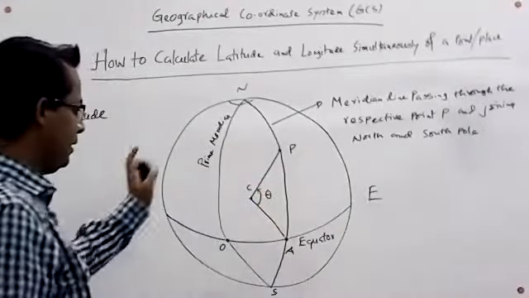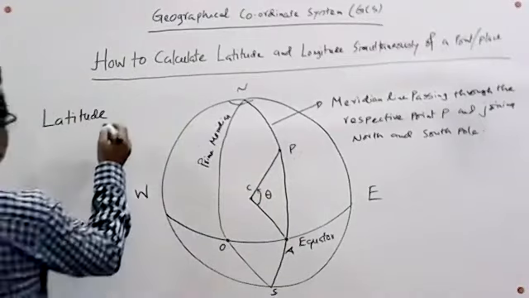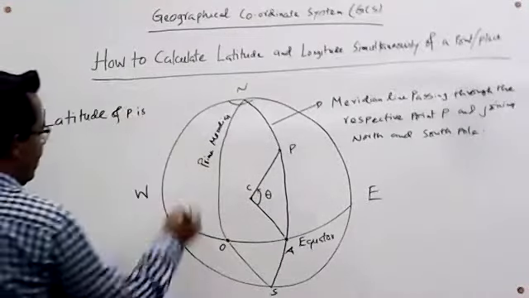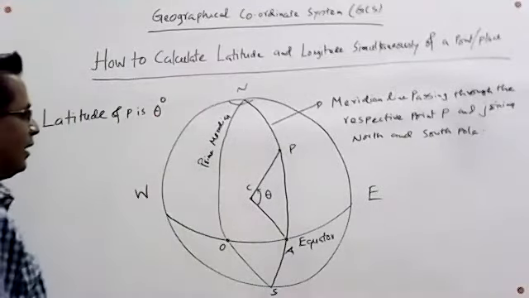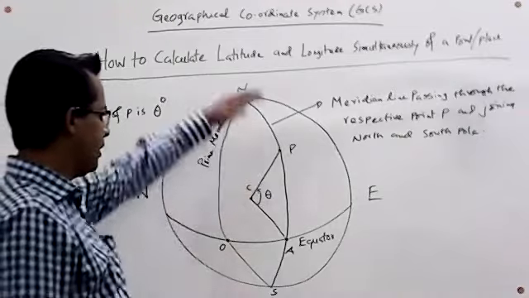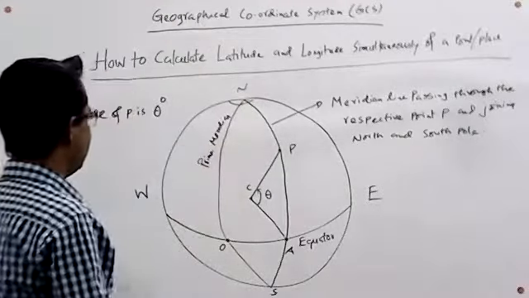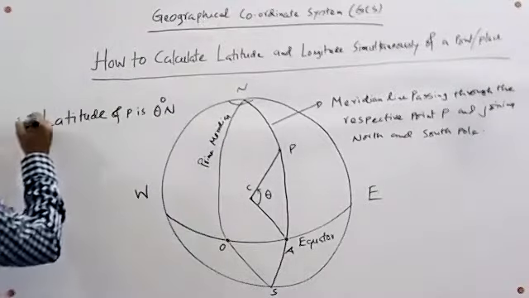This angle indicates the latitude of the point P. Latitude of P is theta, and the unit is degree. Since this point lies in the northern hemisphere, we write it as theta degree north. So one thing is finished.